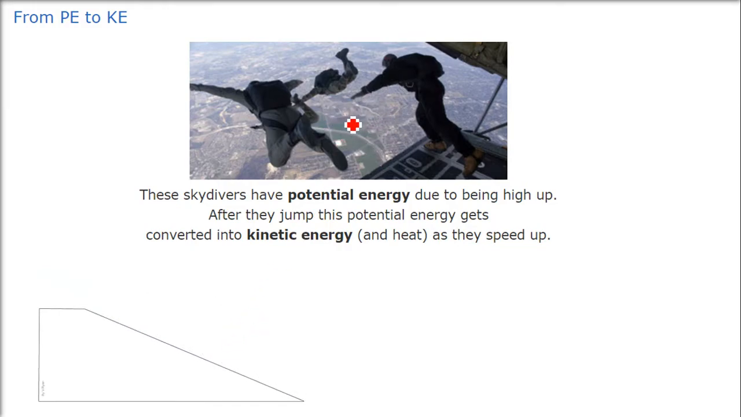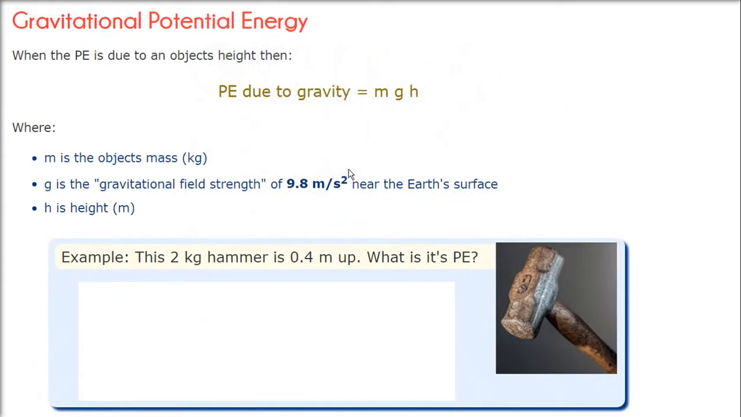Same here. These skydivers have potential energy because they are at height. After they jump, this potential energy gets converted into kinetic energy and heat as they speed down. Gravitational potential energy is by virtue of height. When we talk about gravitational potential energy, there is a formula. Potential energy due to gravity is m into g into h. m is for the mass, g is for the gravity, h is for the height.